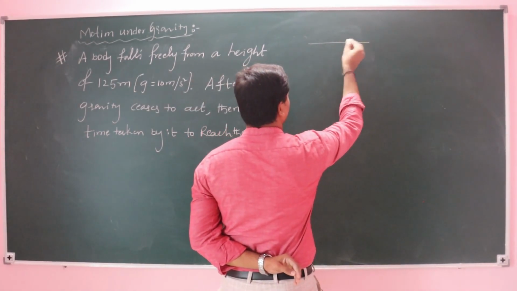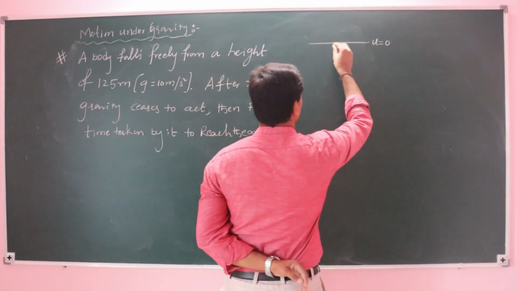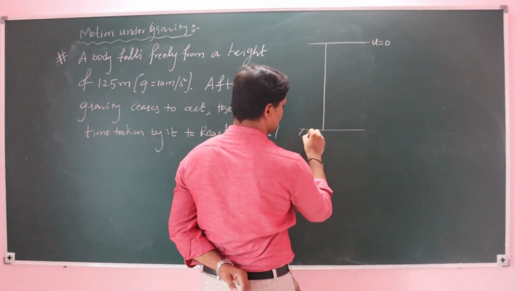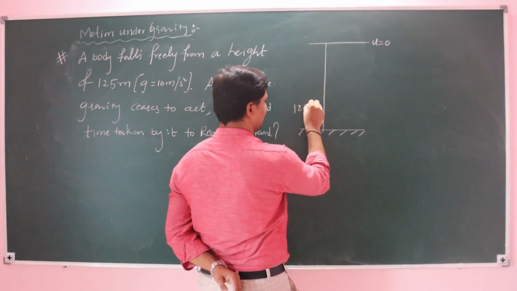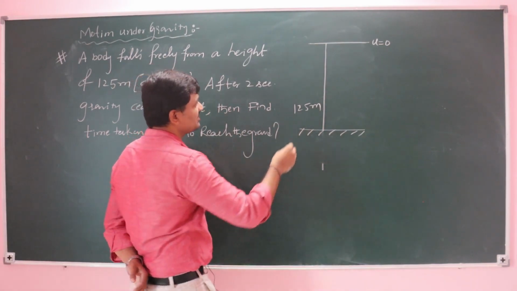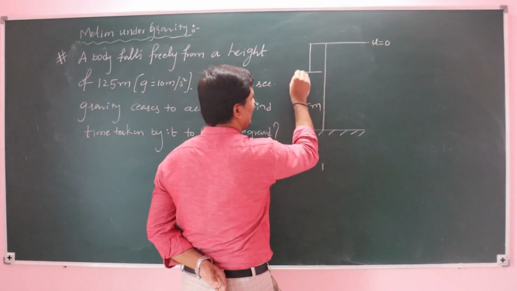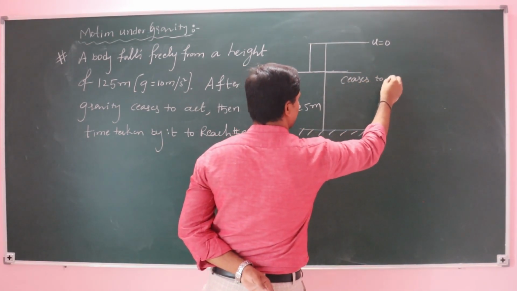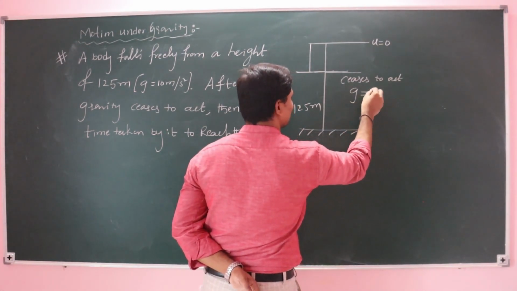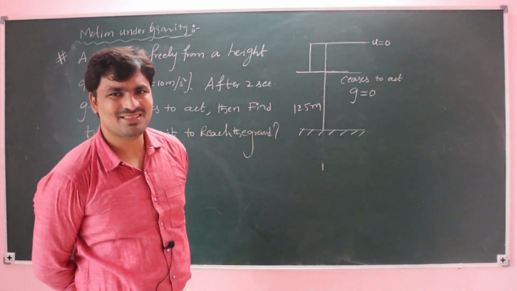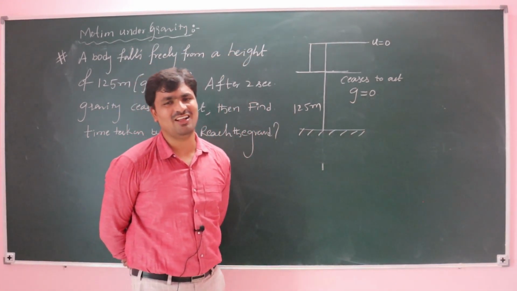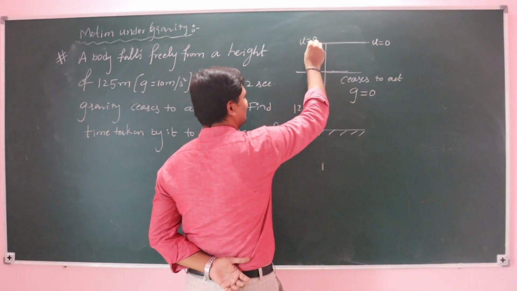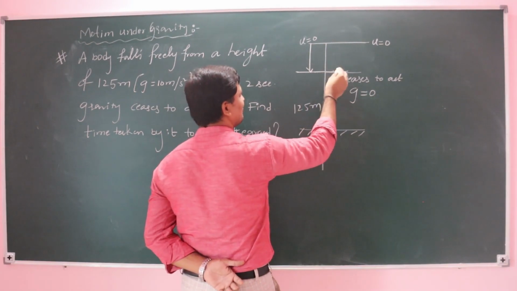First of all, consider that the body is dropped freely from a total height of 125 meters. But after 2 seconds, gravity ceases to act. What is the meaning of ceases to act? It means gravity becomes 0. Does that mean the body stops there? No. We dropped the body from here and after 2 seconds it has some velocity.